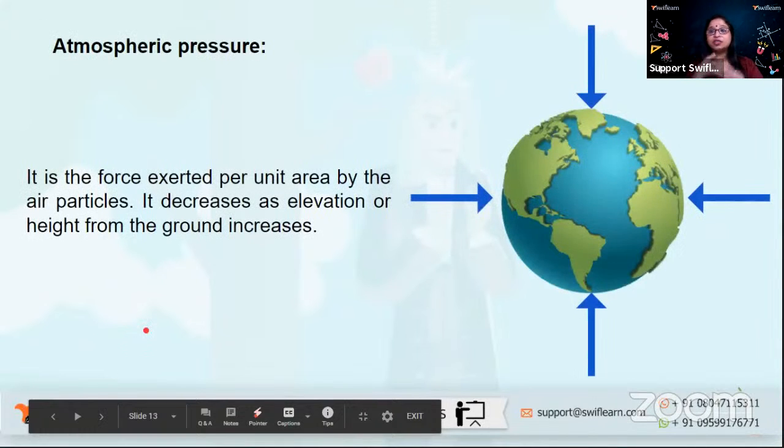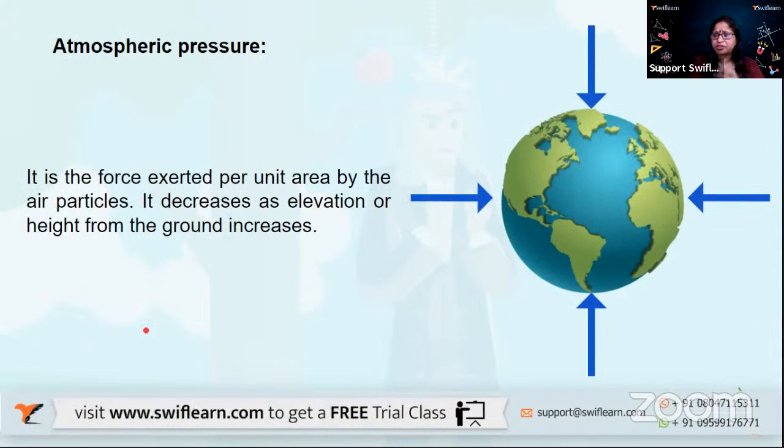Now let us talk about atmospheric pressure. Now, what is atmospheric pressure? When we talk of atmospheric pressure, it is nothing but the pressure exerted by the atmosphere. Simple. So it is the force exerted per unit area by the air particles. What are we doing? We are actually connecting the idea of pressure, that is force acting per unit area, and trying to apply it to pressure exerted by the atmosphere. So what is atmospheric pressure? It is nothing but the force exerted per unit area by the air particles.